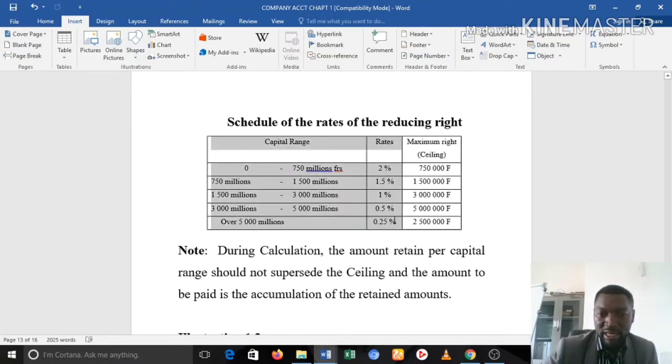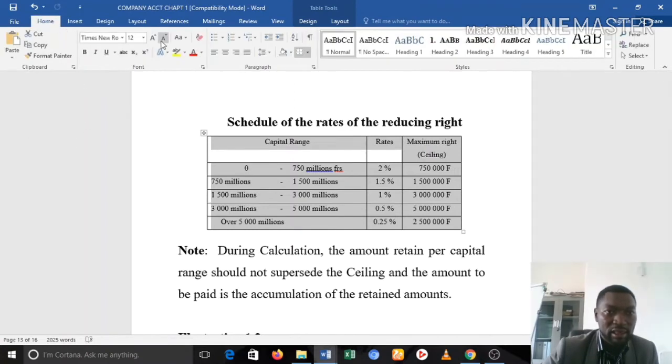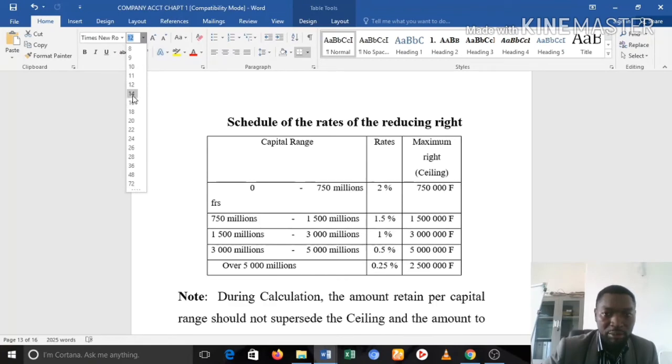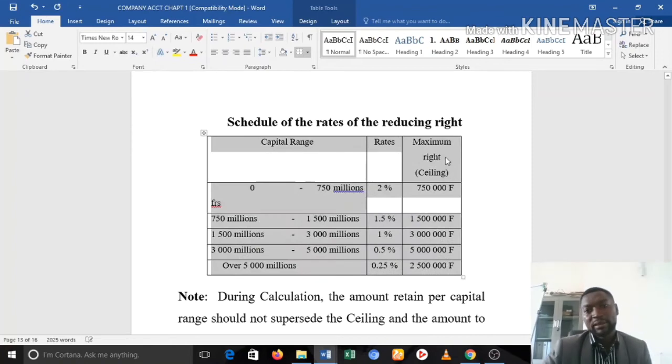Oh, the characters are a little small. Can we enlarge them? I'm sure that's more visible. Or like that. Okay, let's manage that.